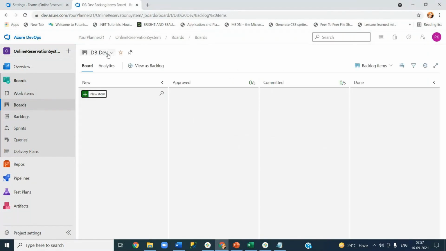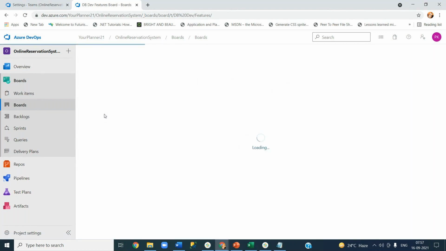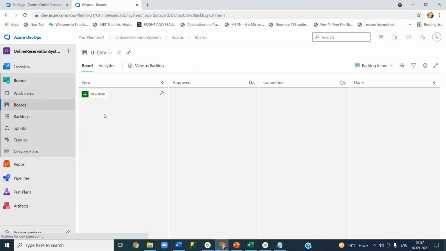So db dev is not having any such issue, you see, features. Okay, now you see there is nothing available. And for UI, you see, middleware is having the problem, meaning the area path was not set, etc. UI dev is also not having a problem because the area path, you remember when I was creating the team, only for one team I did not create the area path. That's the reason it was giving me an issue.